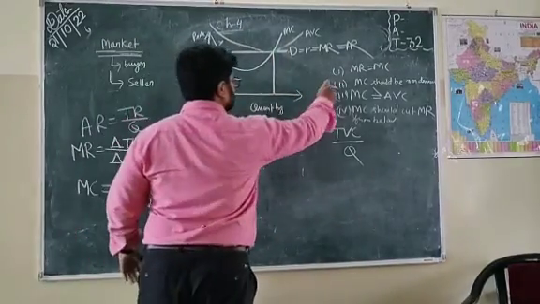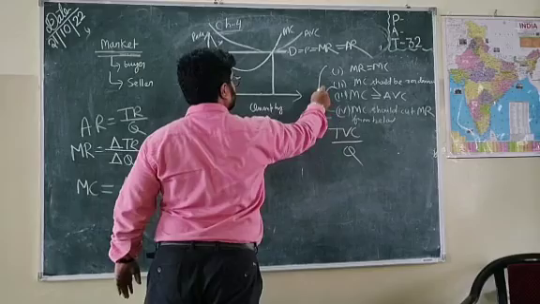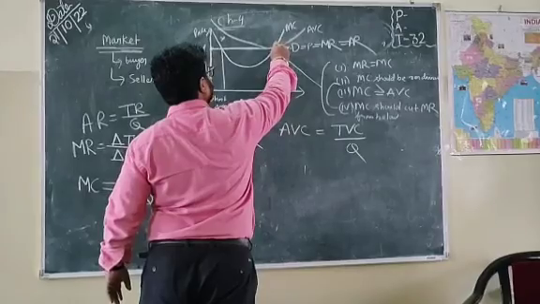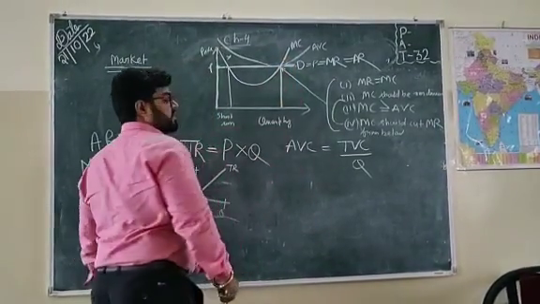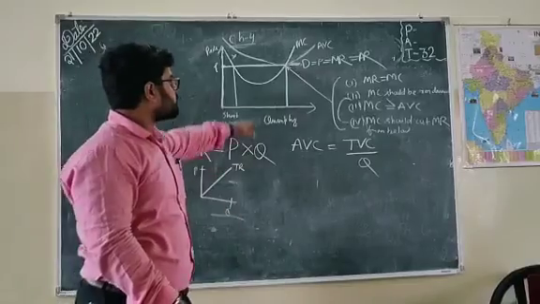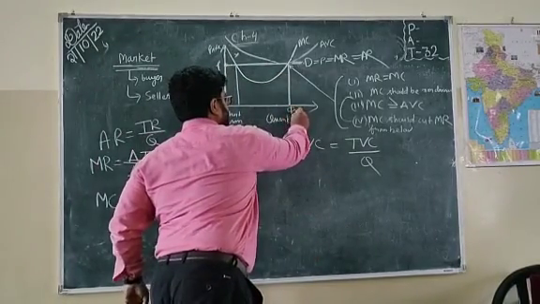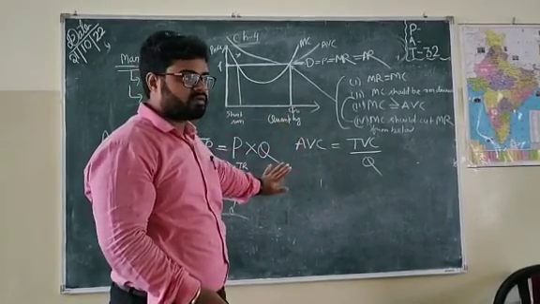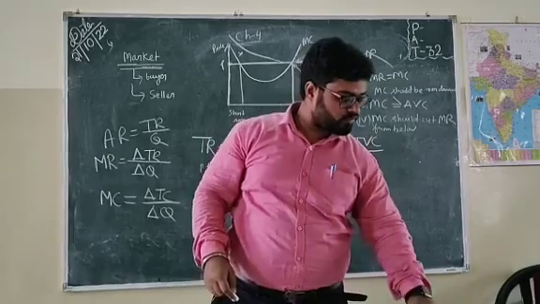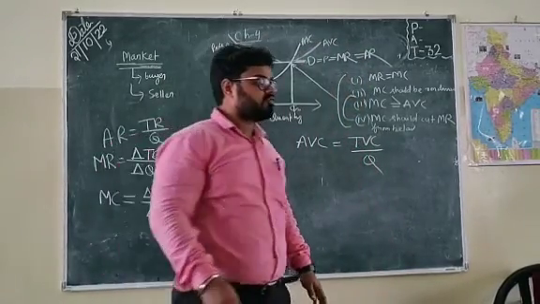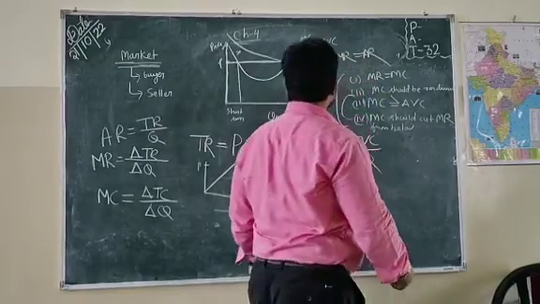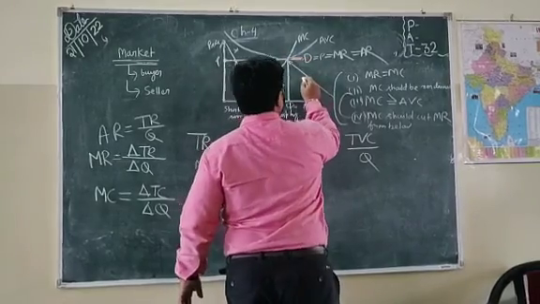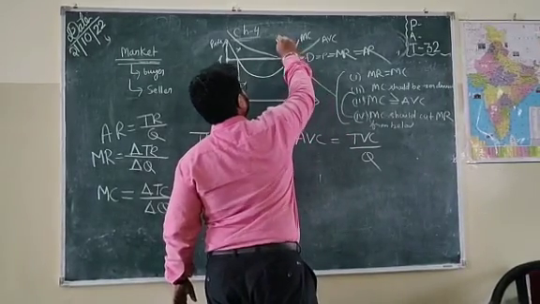So, if we want to satisfy all these 4 conditions, then it will come to this point. Only at this point, at Q0, can you achieve profit maximization, because all 4 conditions are satisfied, right? Now the next concept was normal profit, supernormal profit, break even point. In the short run, this is the break even point.